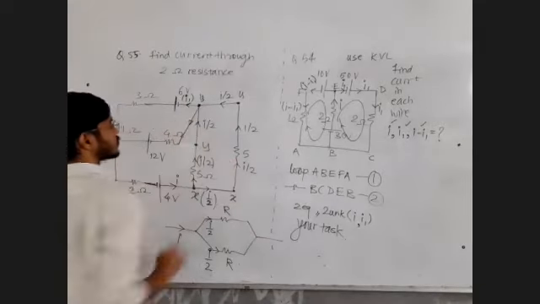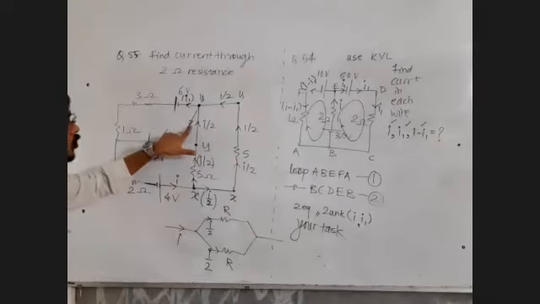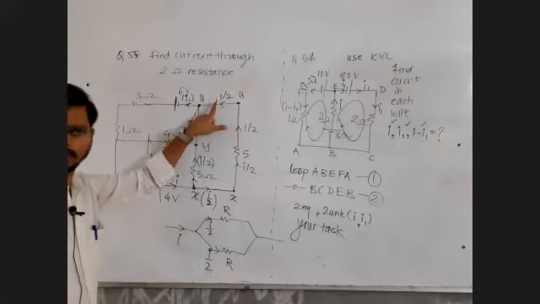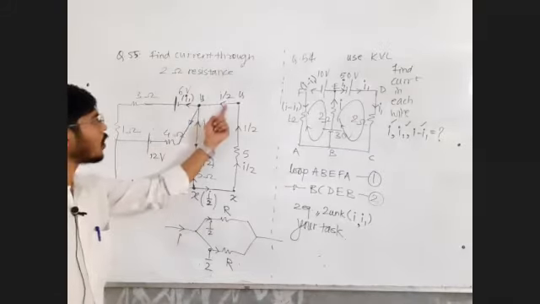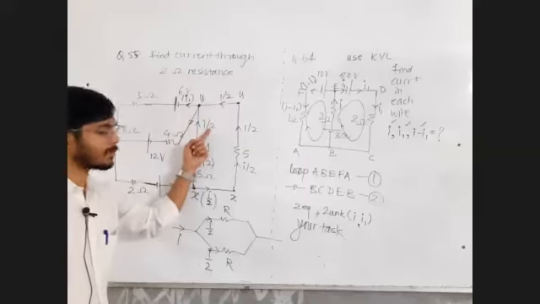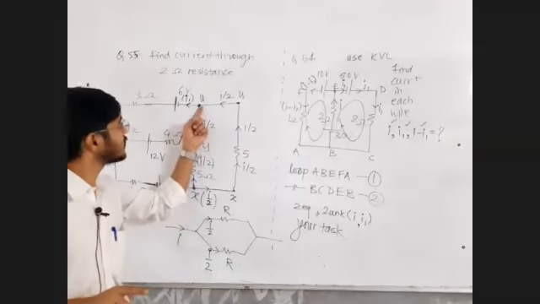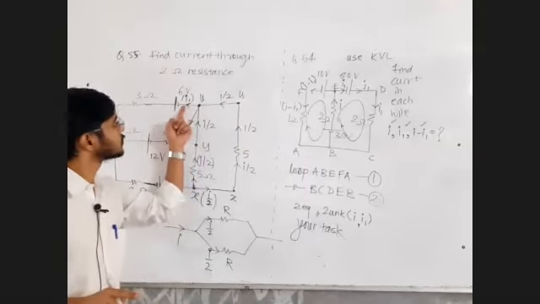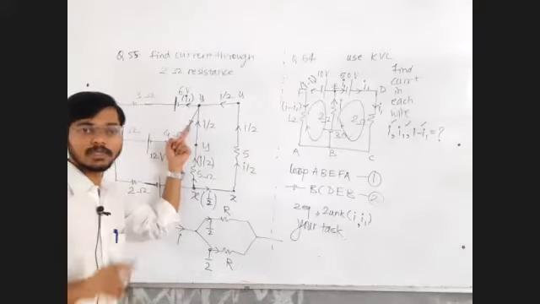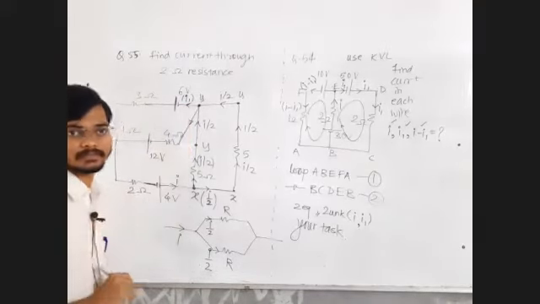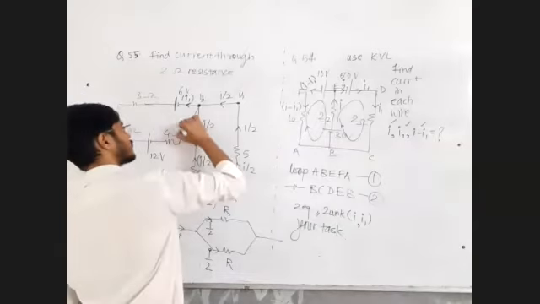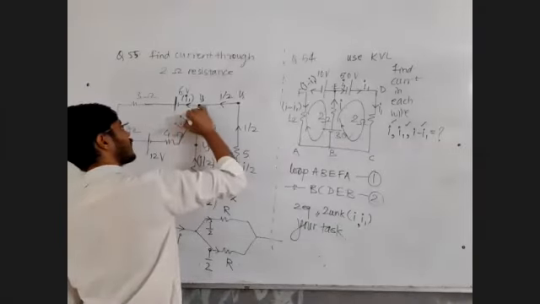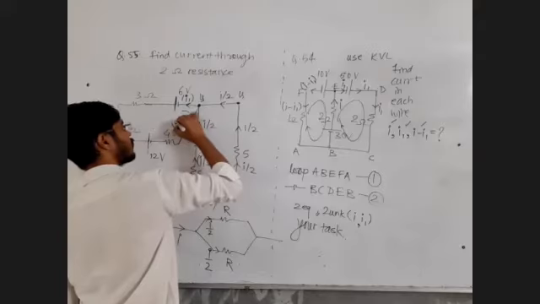Reply me in the chat box. What will be the remaining current flowing through like this? All the incoming current is I by 2 plus I by 2, means I. That current I is splitting some current I1. So remaining current must be I minus I1. Try to understand how wisely I am writing all the variables.